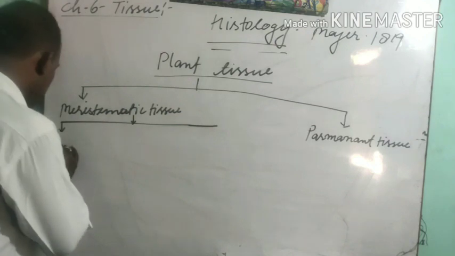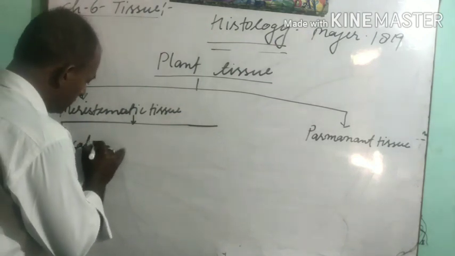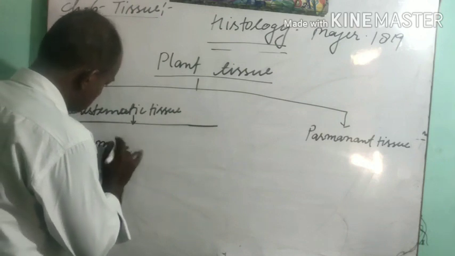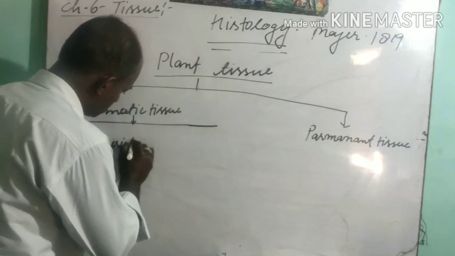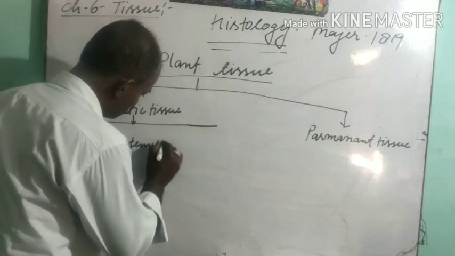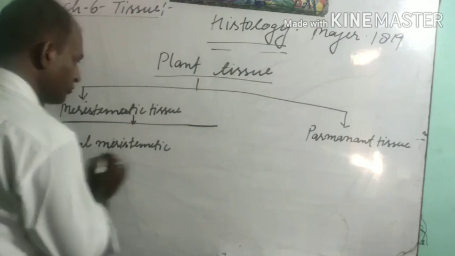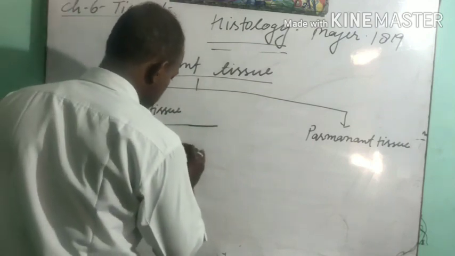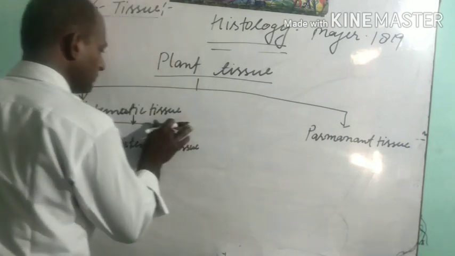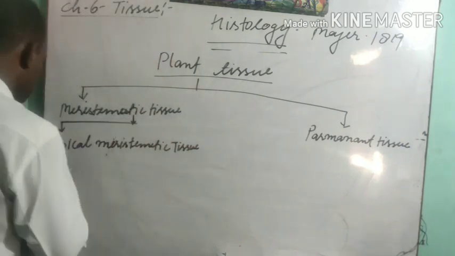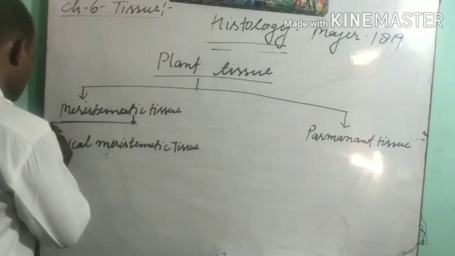The first one is apical meristematic tissue. I am going to write here due to less space.